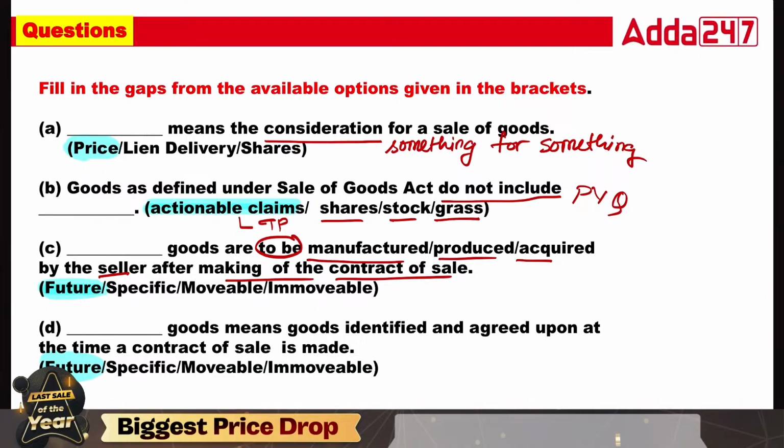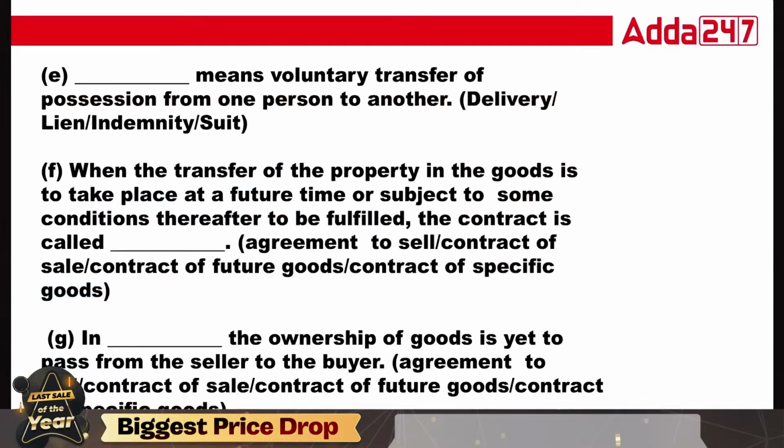Okay, all questions are important, and don't think that these types of questions will not come in your exam. These questions are from your Macmillan book. I have just given them for concept clarity. Now, dash means voluntary transfer of possession from one person to another. Is it delivery, lien, indemnity, or suit?